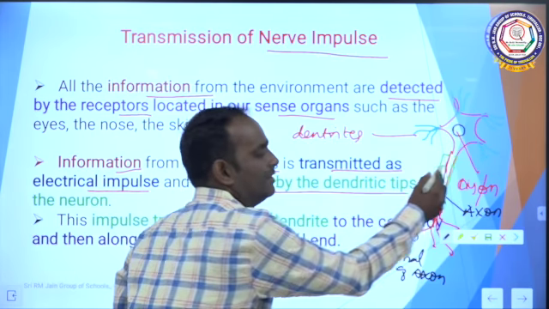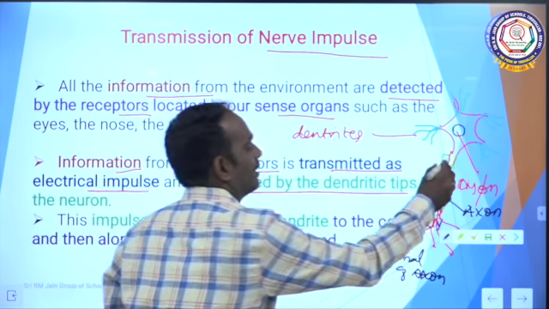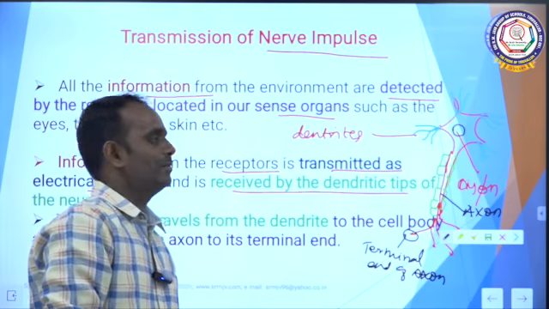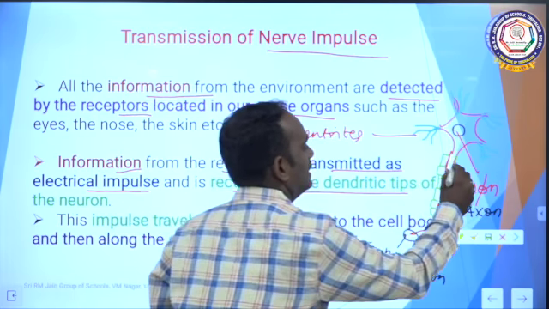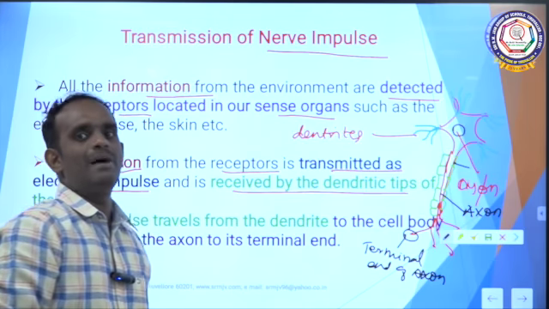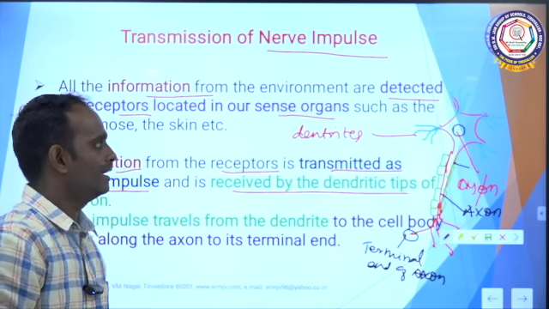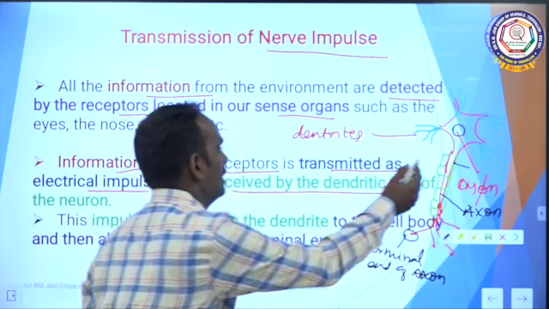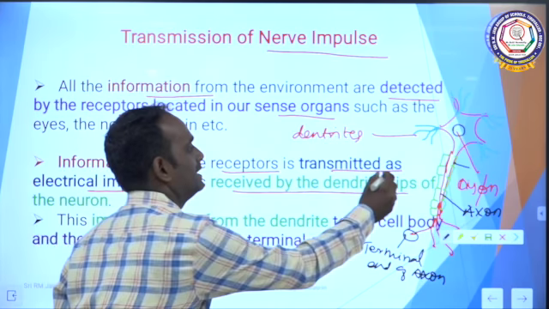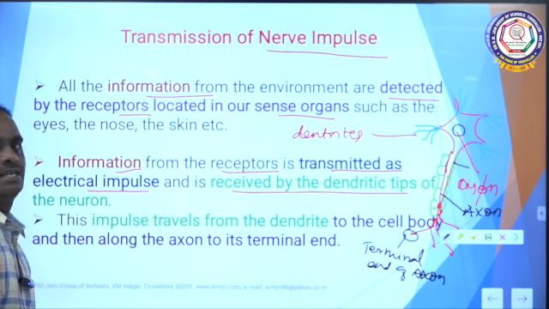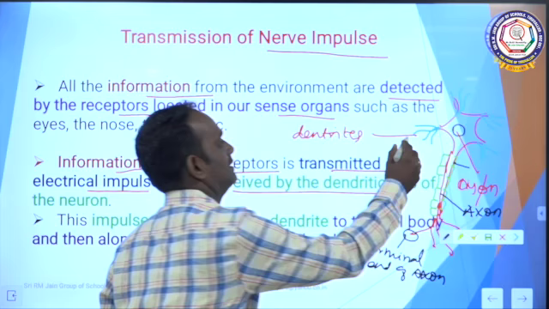So the axon is covered with a membrane, that is myelin sheath. If the axon is covered with myelin sheath, it is said to be a myelinated neuron. Okay. So see, the information from the receptor is transmitted as electrical impulse and it is received by dendrites.